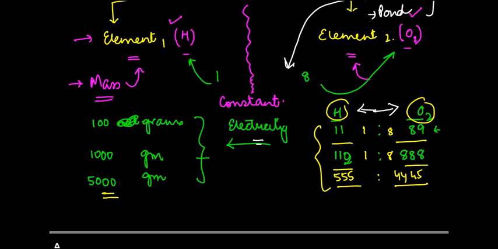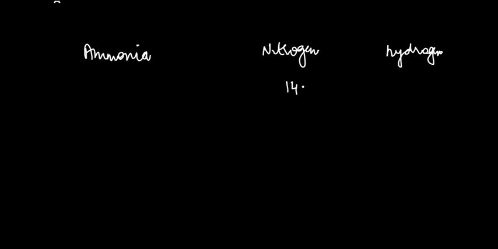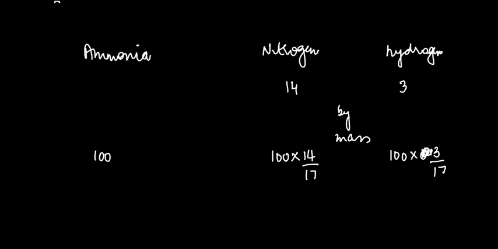Similarly, this was an example of water. Let me give you another example. If you break ammonia, this is going to give you nitrogen and hydrogen. The ratio of nitrogen and hydrogen is going to be 14:3 by mass. So if you take 100 grams, nitrogen is going to be 100 into 14 divided by 17, and hydrogen is going to be 100 into 3 divided by 17.